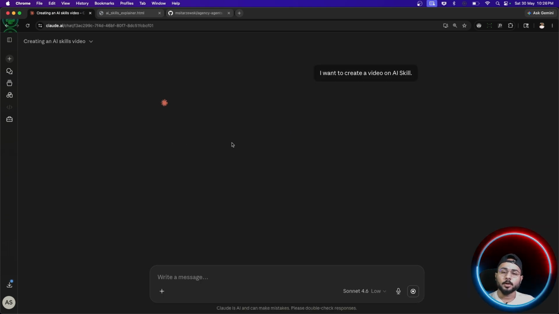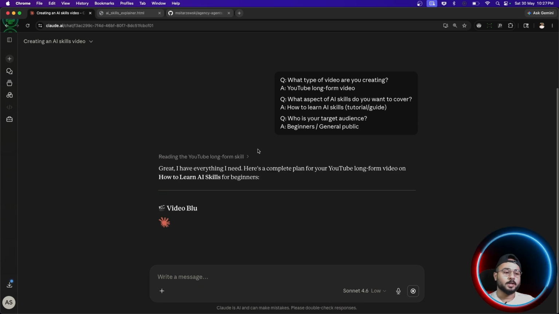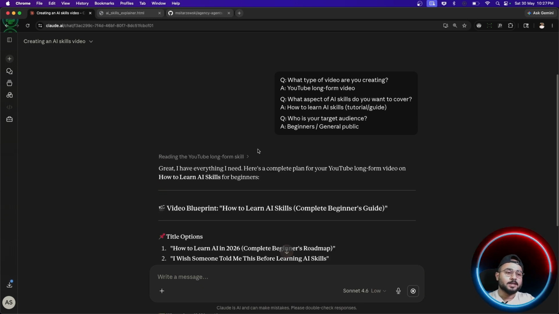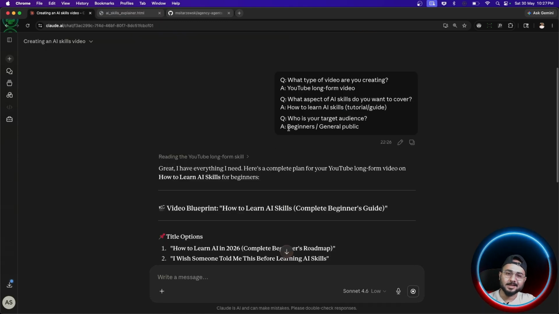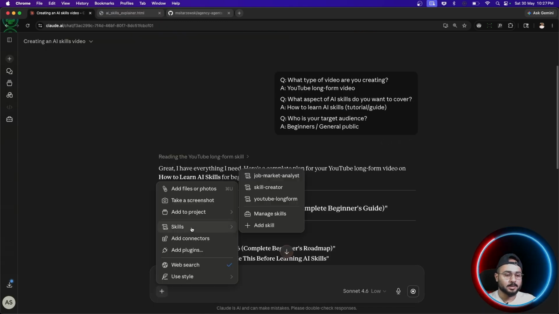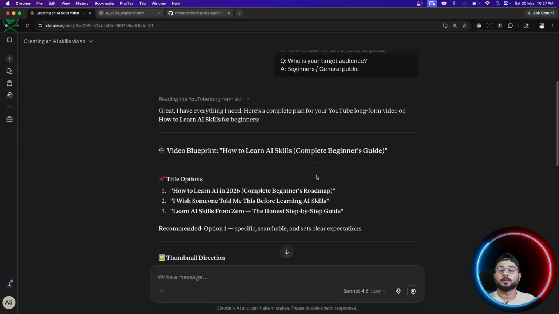without adding skills. As you can see, it already picked up my skill, right? So it has saved the skill. What it does is that even if you forget, let's just say you forgot to add the slash, selecting this option and adding the skill before adding the prompt, it still picks it up, right? That's what I want to show you guys.